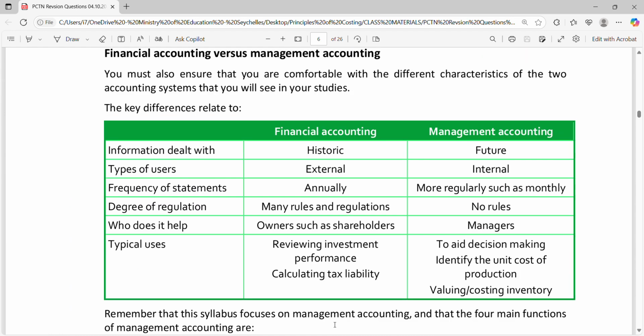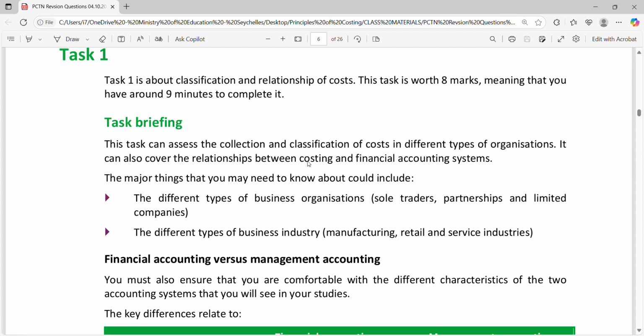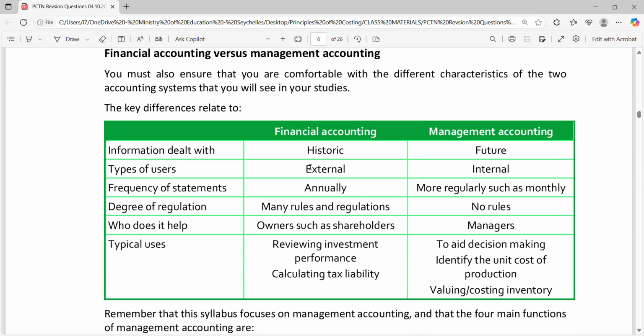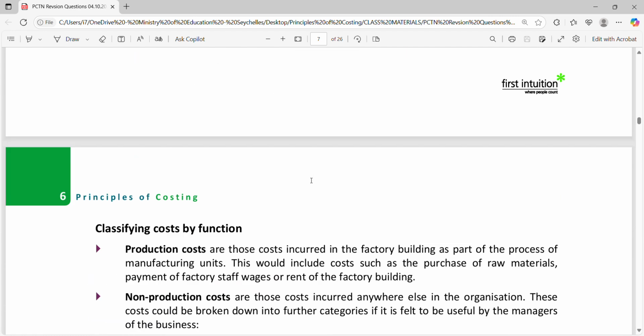So I would really encourage you, before you look at each task of this mock paper, to read through the task briefing that you've been given. Very, very important. Yeah, they are very, very good summarized notes. So I would encourage you to really look at it.